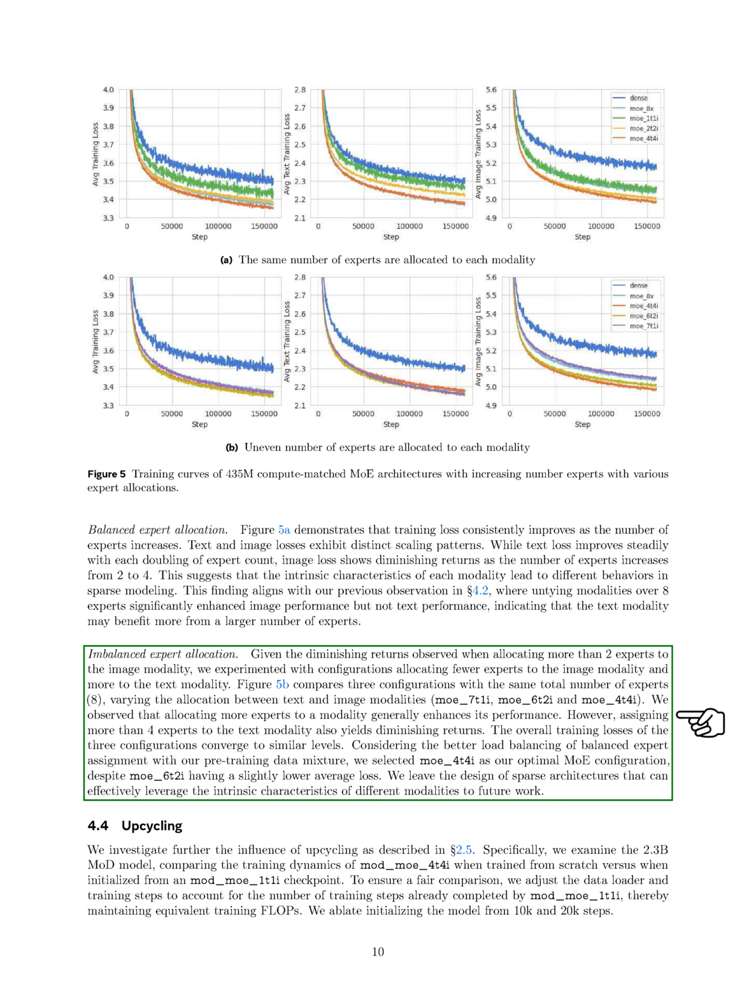Given the better balance achieved with the balanced expert assignment and our pre-training data mixture, we chose MoE_4T4I as our best MoE configuration, even though MoE_6T2I had a slightly lower average loss. We plan to explore how to design sparse architectures that effectively utilize the unique characteristics of different data types in future work. We also looked into the impact of upcycling, as discussed earlier.